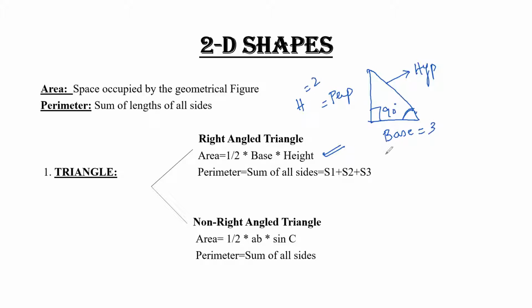Done. So after applying the formula, you will get 1 by 2 into base, which is 3, and the height, which is 2. After cancellation, you will get the answer 3 centimeter square.